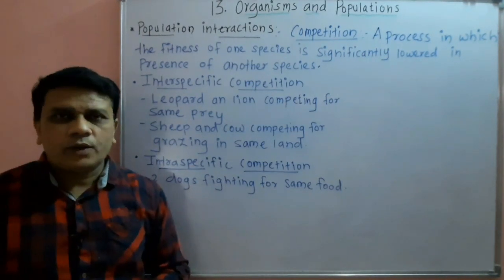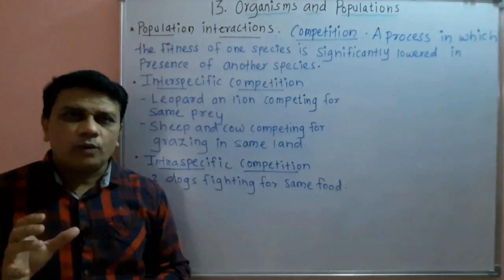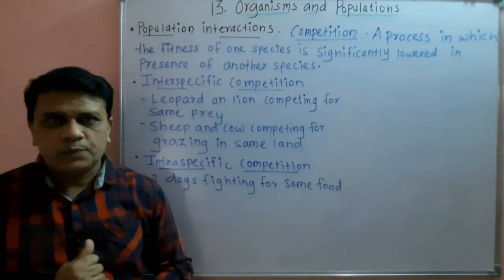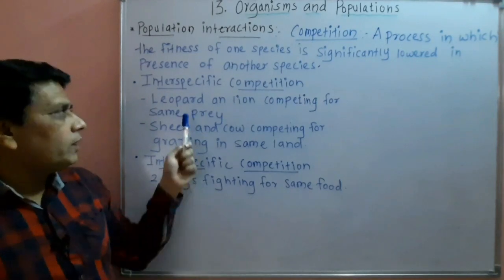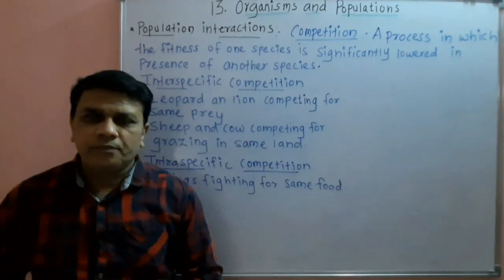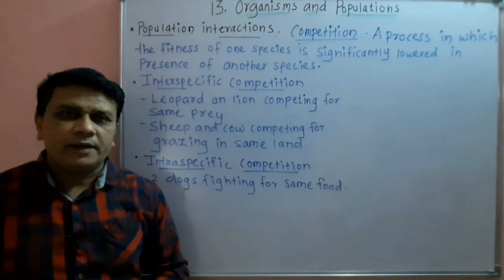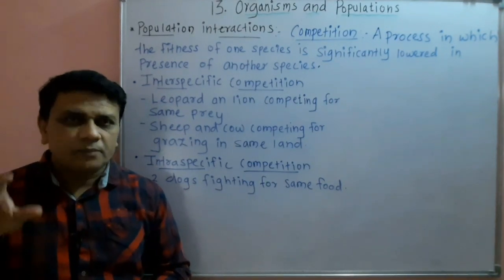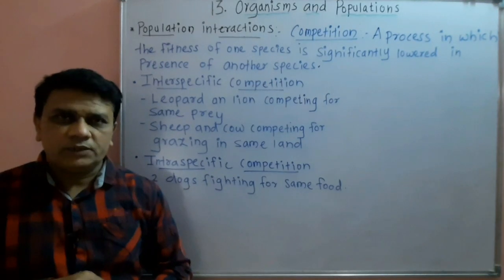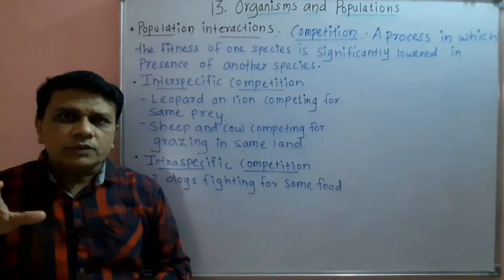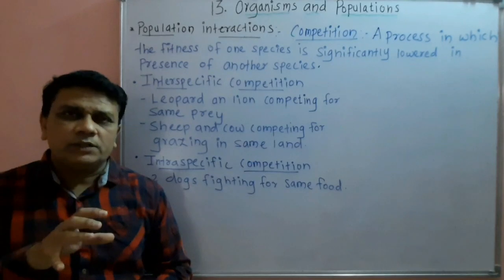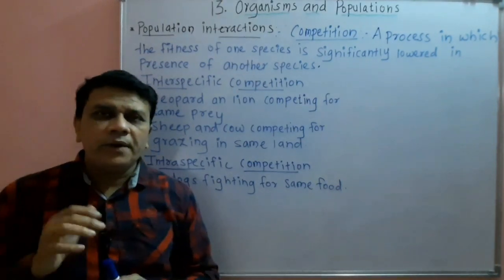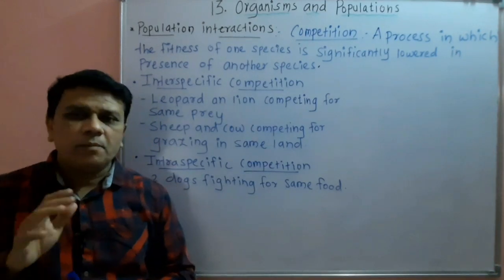Now interspecific competition is found in the organisms belonging to different species. For example, leopard and lion. You know that leopard and lion are carnivorous animals, and they feed on different herbivorous animals. So these animals, that is lion and leopard, compete with each other for the same prey.